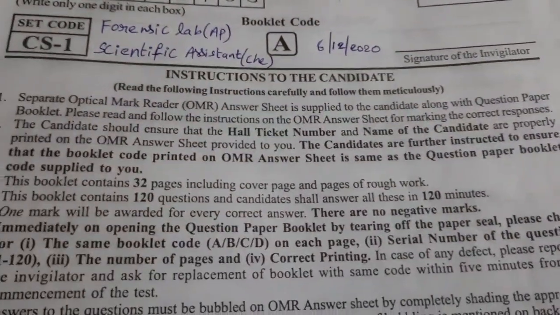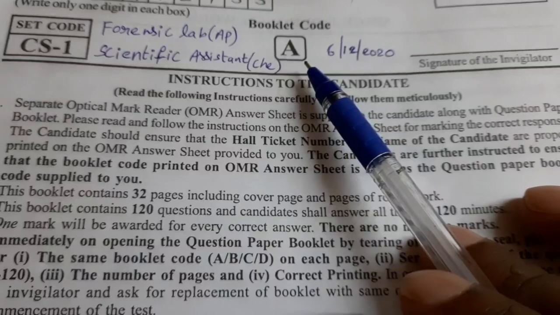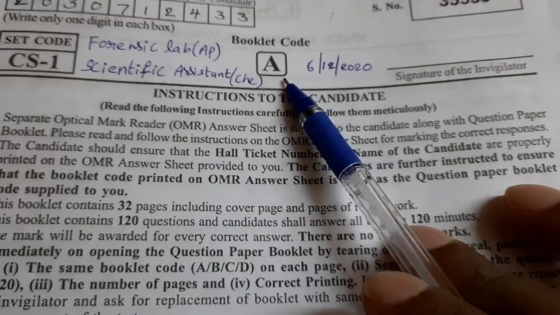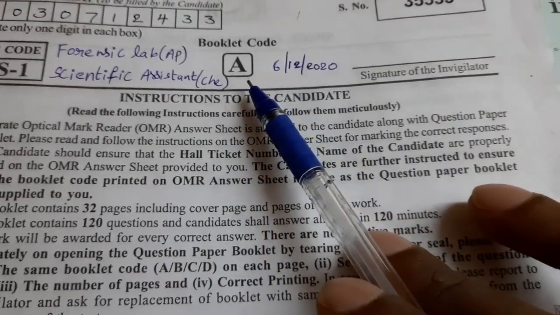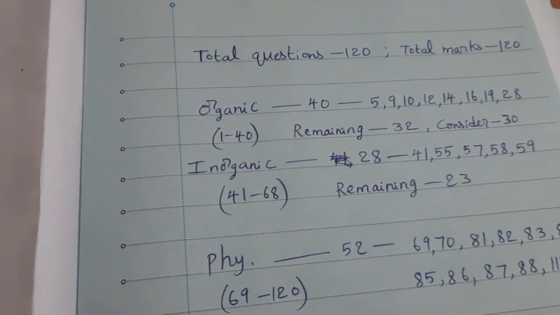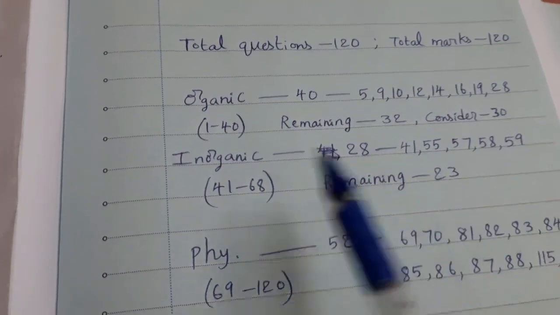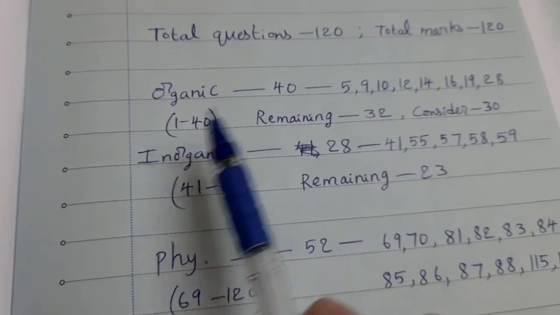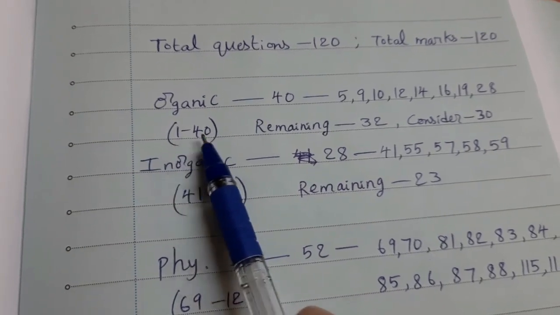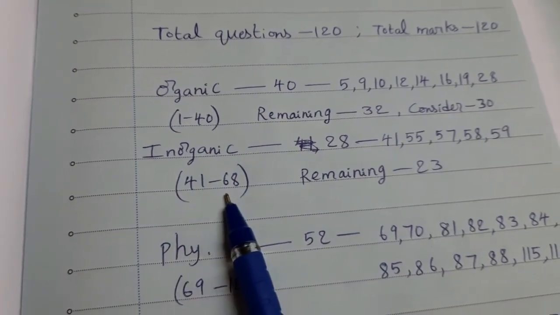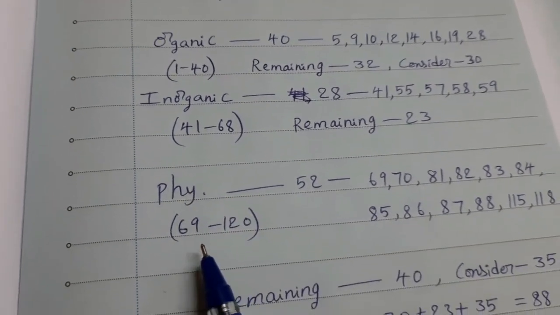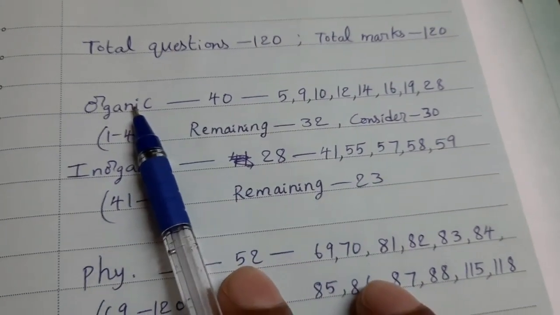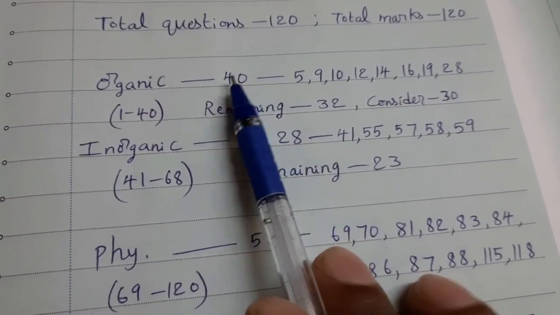So friends, please pay attention. I am telling based on question paper set A. There are 4 sets: A, B, C, D. Based on set A, I am telling the question numbers for organic, inorganic and physical chemistry. Questions 1 to 40 are organic, 41 to 68 are inorganic, and 69 to 120 are physical chemistry questions. In organic chemistry, 40 questions are given.